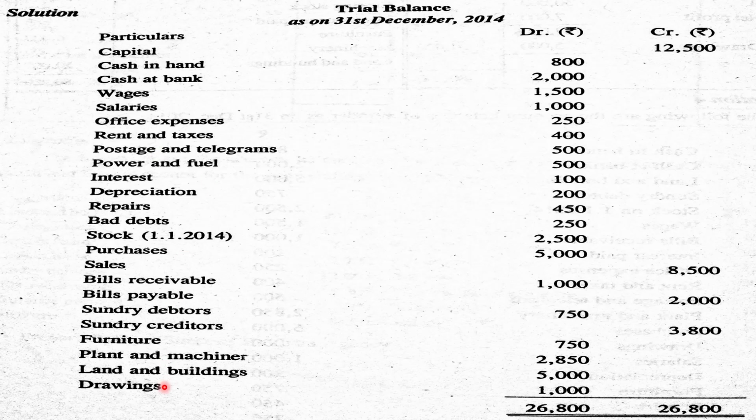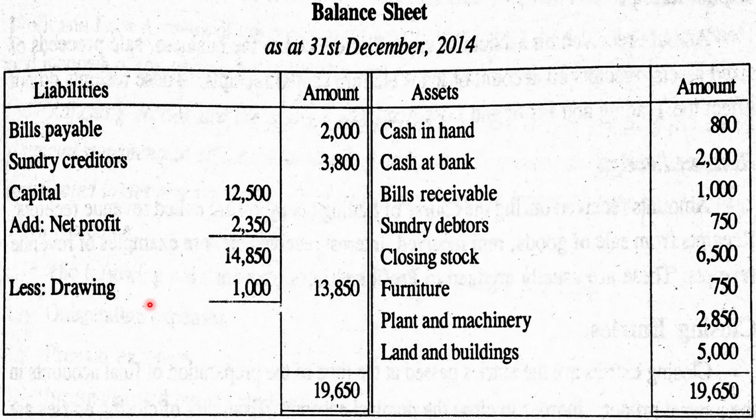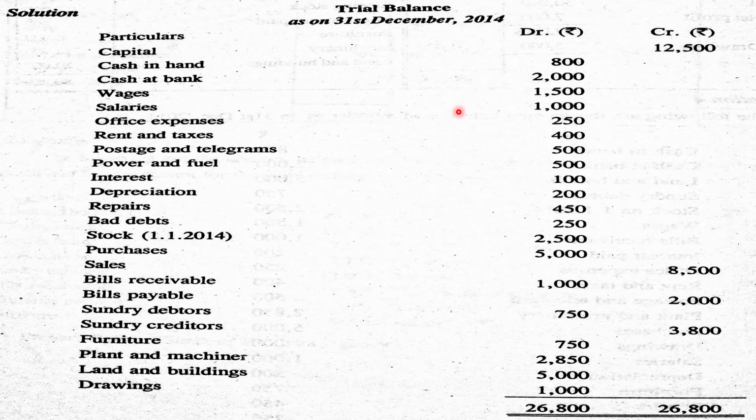So short-term liabilities: sundry creditors, bills payable. These are the short-term liabilities. Bills payable, sundry creditors. Then no other liability. Next is capital. Capital 12,500. Capital is increased by net profits and decreased by drawings and net losses.